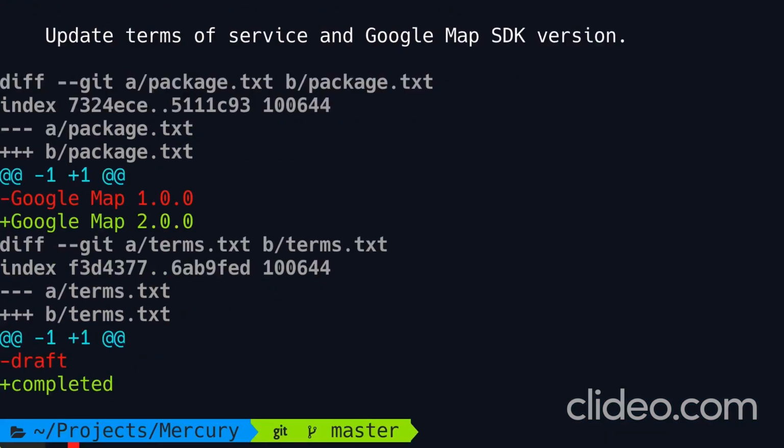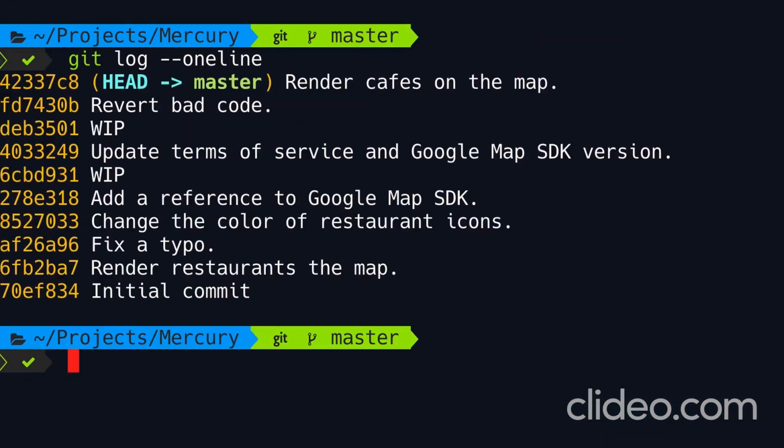So here's the interesting part. Let's pull up the history one more time. What do you think will happen if we try to drop this commit? We're going to end up with a conflict. Here's the reason. By dropping this commit, we're essentially saying we never introduced this change. So we never introduced a file called terms.txt. Now, in contrast, the next commit says, hey, I have an update for terms.txt. So Git will not be able to replay all these commits. It's going to get confused. This is where we need to jump in, resolve the conflict, and then continue the rebase operation.